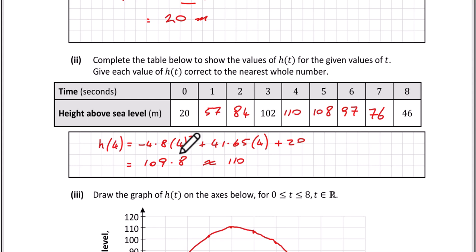It says give each value of h of t correct to the nearest whole number. So that means you would finish here. The number after the 9 is a 5, 6, 7, 8, or 9, so you've got to round that up to 10. So it's 110, and this is in meters. So you do exactly the same for each of the other ones. 3 of them are already done for you, but that's what you would need to do.